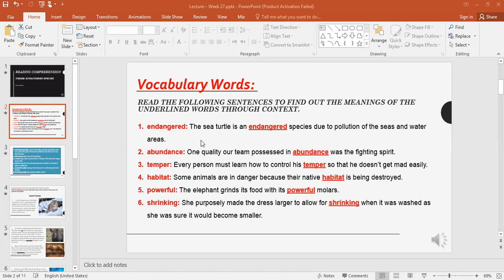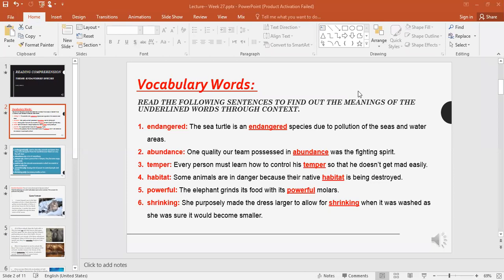Let's now move to the word habitat. Some animals are in danger because their native habitat is being destroyed. What do we mean by habitat? Habitat is the shelter or the house where the animals live. Very good.